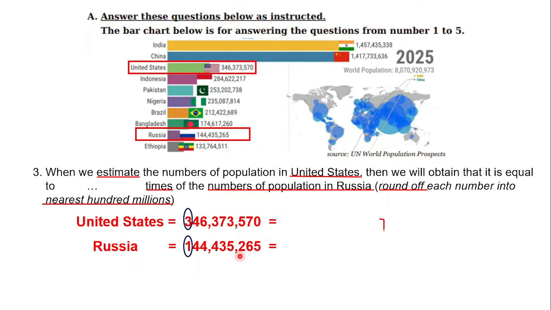So after you find it, then we have to divide. Why? Because we want to estimate how many times the United States is of Russia. So the population of the United States and Russia must be divided. After that, you can find the answer for number 3.